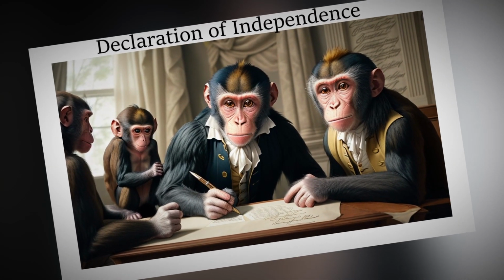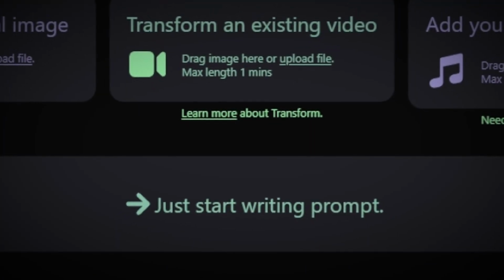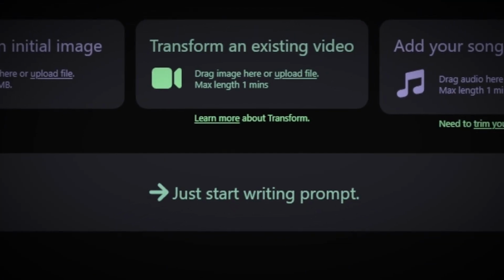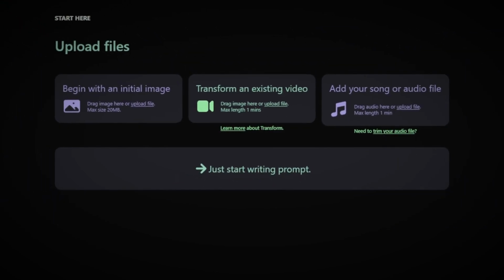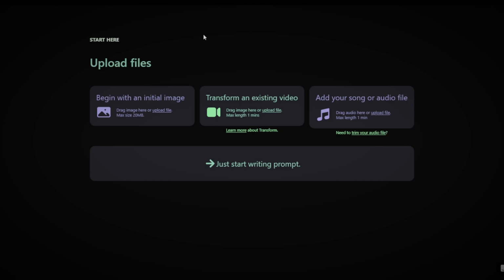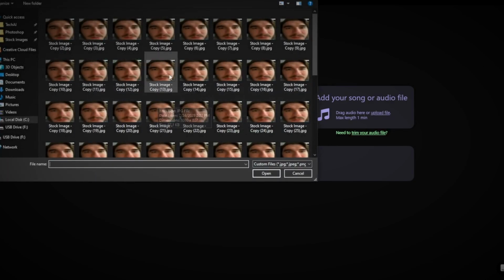But let's run through an example. There are 4 different options to generate a video. You can create it from an image, transform it from a pre-existing video, inspire it from a song, or just use words on their own. For this demonstration, let's take a look at the begin with initial image option. Here, I'm just going to select a stock image of a man and hit continue to prompt.